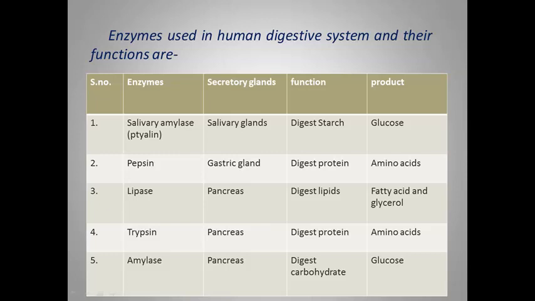The main function of lipase is to digest lipids. Trypsin helps in the digestion of protein which is not digested in the stomach, and amylase digests carbohydrate. Lipids are converted into fatty acids and glycerol. Protein, as we already discussed, is converted into amino acids. Similarly, carbohydrate into glucose molecules. So this is the overall summary, but now we will discuss in detail how the digestion of carbohydrate occurs in the mouth.